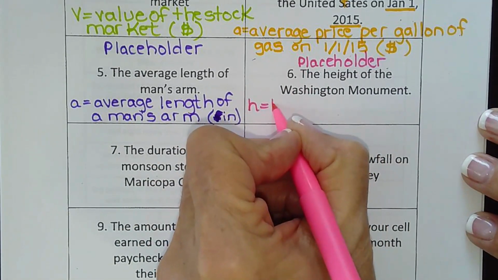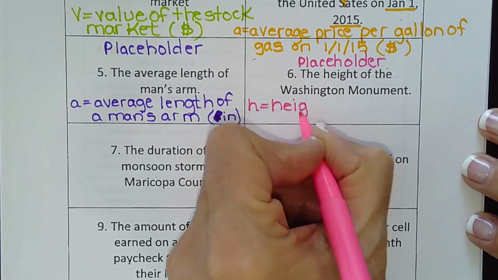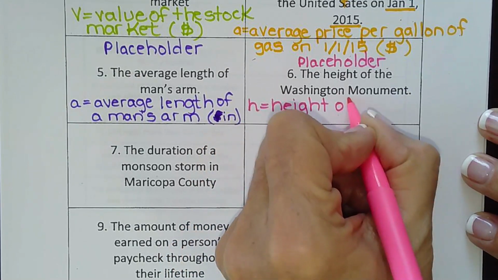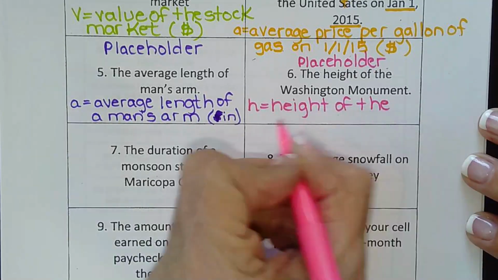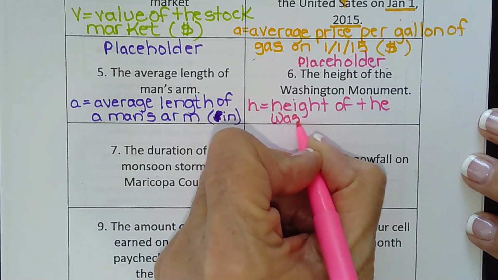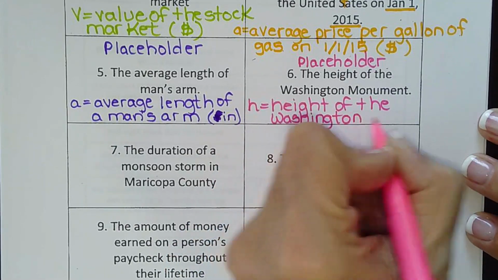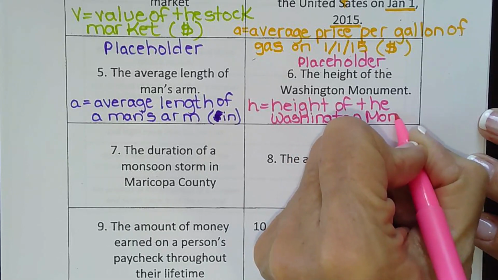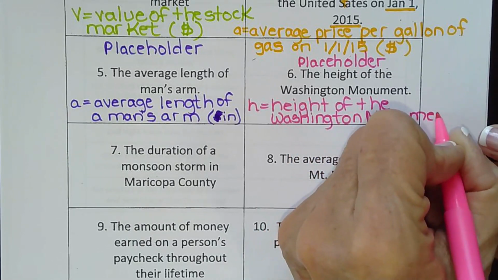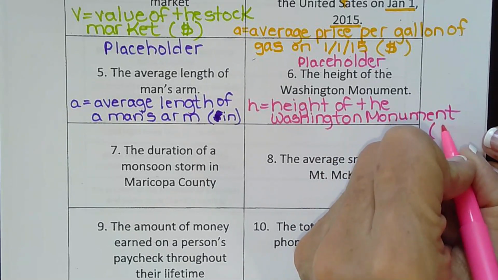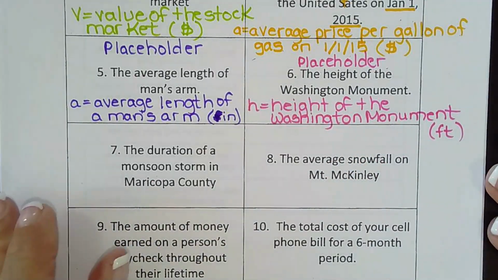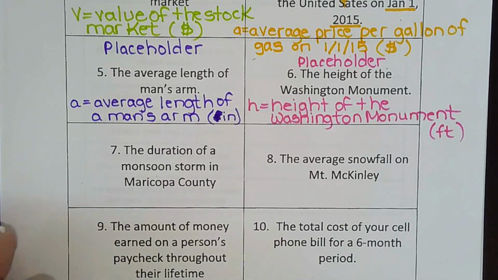So the height of the Washington Monument. And don't ever be afraid to get too descriptive on your variable statements. The more descriptive, the better. And this one is probably measured in feet, so I'm going to put feet. But if you have yards or inches, that's fine. Nobody's counting these right or wrong. We're just writing variable statements.